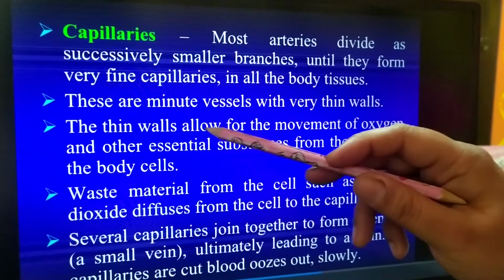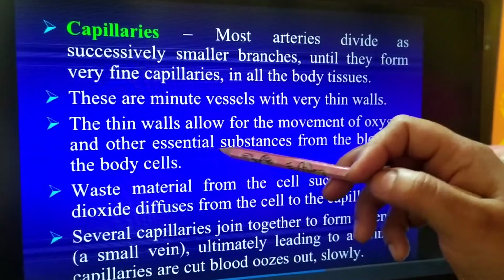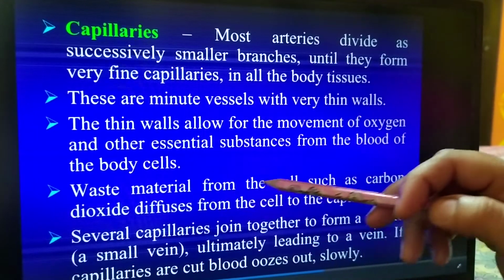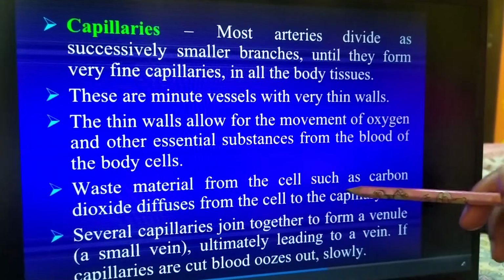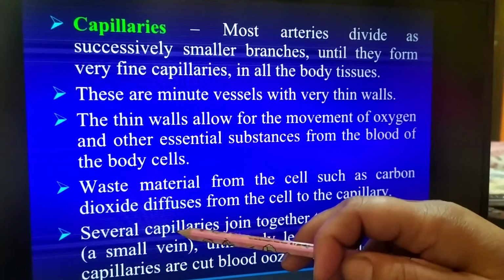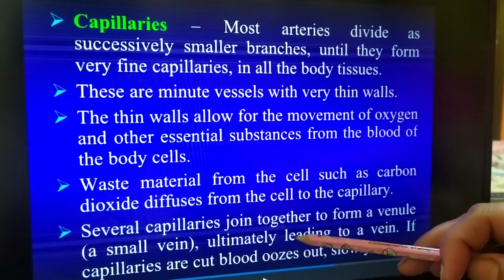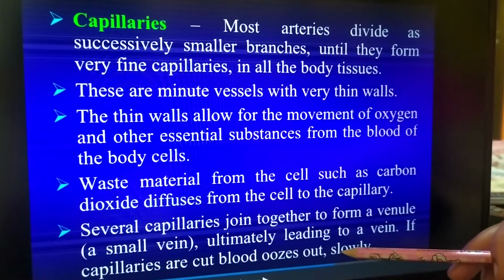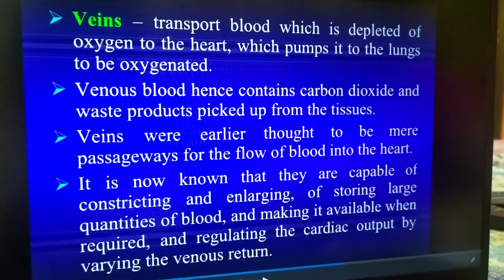The thinner walls of the capillaries allow for the movement of oxygen and other substances from the blood to the body cells. Waste material from the cell, such as carbon dioxide, can diffuse very easily from the cell to the capillary because capillaries are very thin walled. Several capillaries join together to form a small vein, ultimately leading to the formation of the main vein. If capillaries are cut, blood oozes out very slowly.